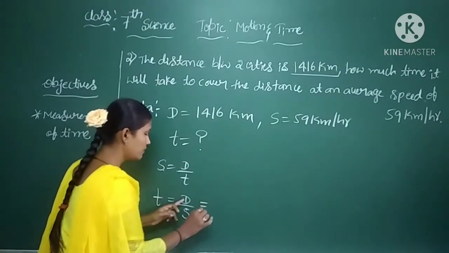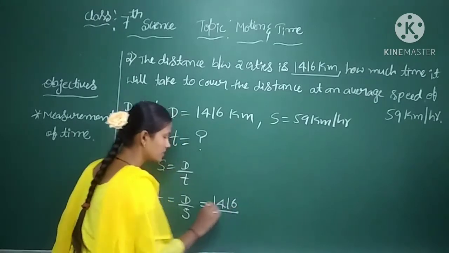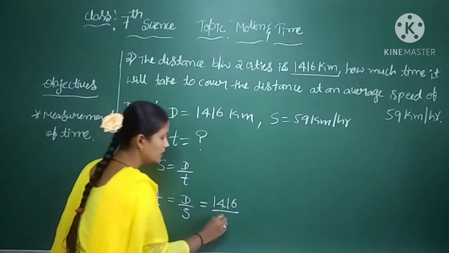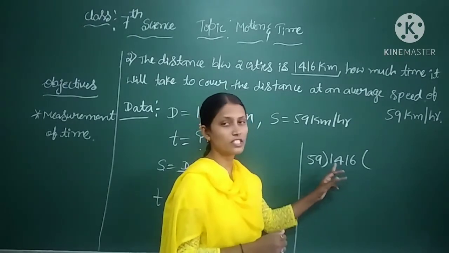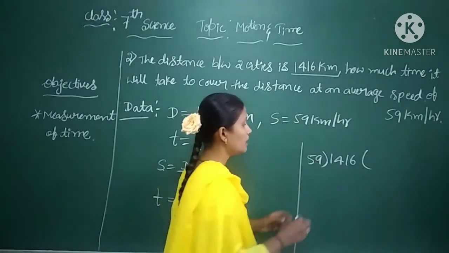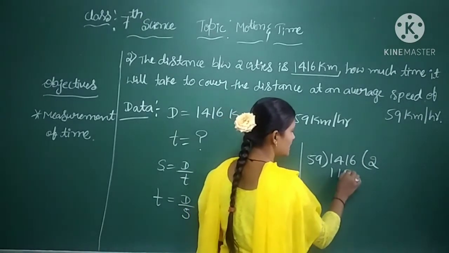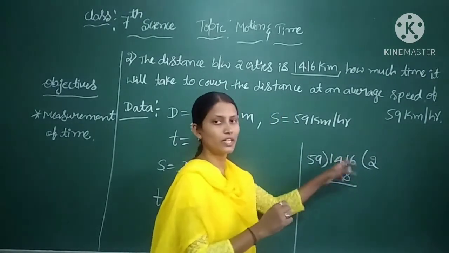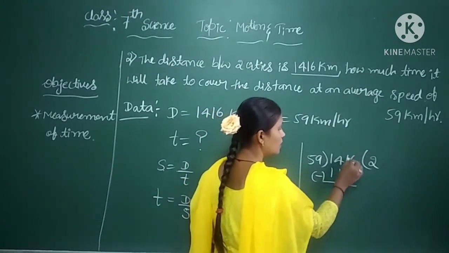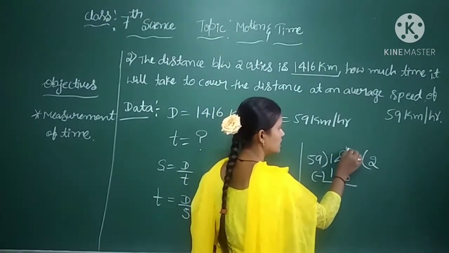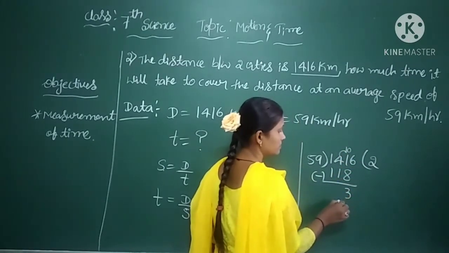Now in this formula you have to fill in these values. The D value they have given is 1416, divided by S, which they have given as 59. Now let us divide 1416 by 59. Here 59 twos are 118. Borrow. 11 minus 8 is 3.